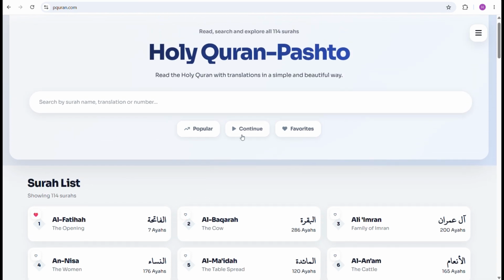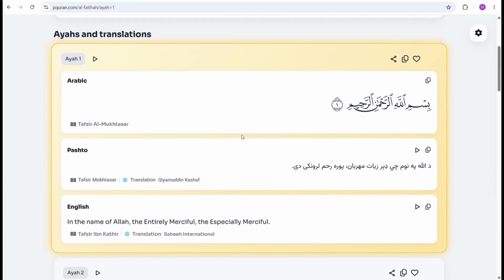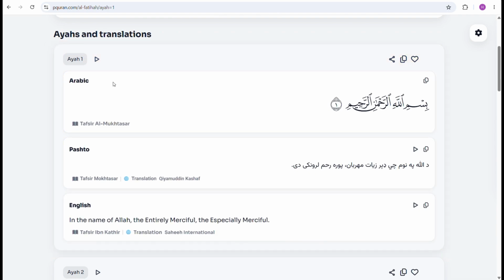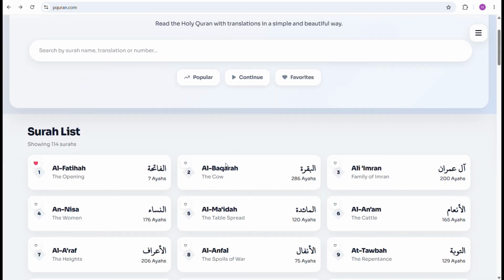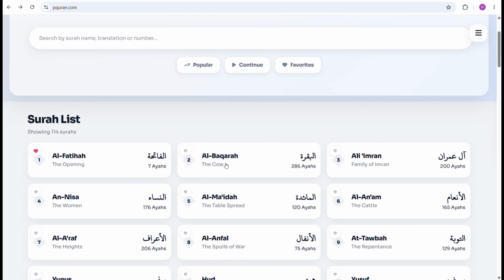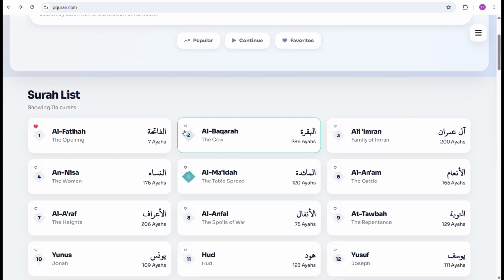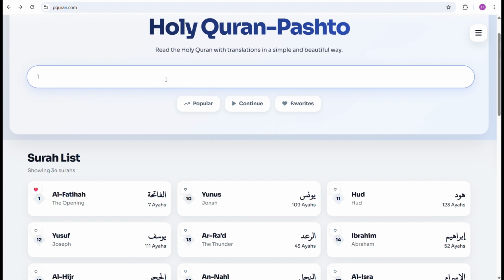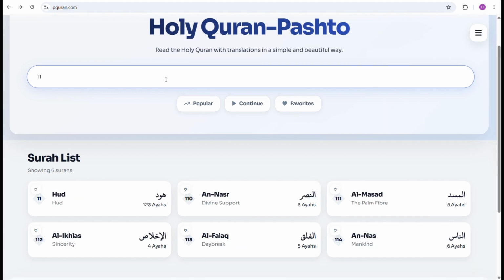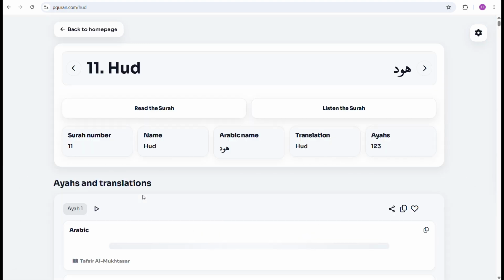Next, if you click the continue button, the website will take you back to the surah you were reading and automatically return you to the ayah where you left off. You can also use the search bar to quickly find any surah. You can search by surah number, Arabic name, English name, or by the translated name of the surah. For example, here I search for surah number 11.